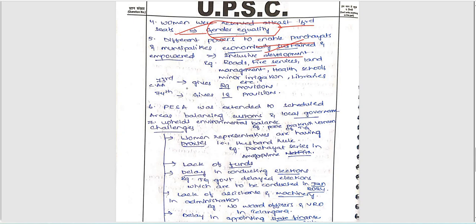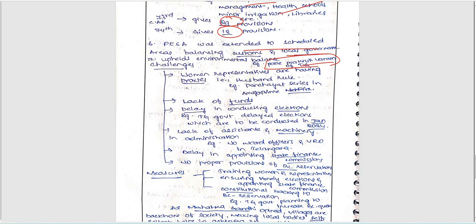Roads, fire services, etc. Next, the 73rd and 74th amendments gave 29 provisions and 18 provisions respectively here. PESA was extended to scheduled areas, balancing customs and local governance also, according to these 73rd and 74th amendments. Upheld environmental balance also, right? Example, Palle Prakruti Vanam in Telangana also included here.